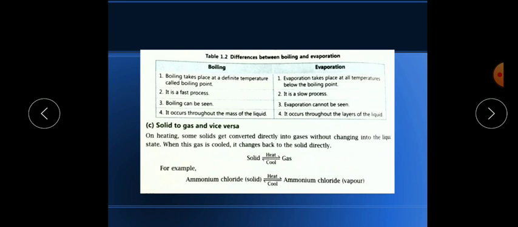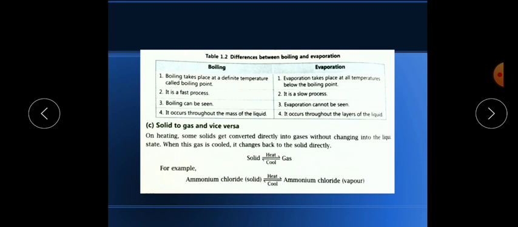Now part C is solid to gas. A few solids do not convert into liquid; they directly change their state into gas form. For example, we use naphthalene balls, the white moth balls, to protect our woolen clothes. They are also sublimating agents.